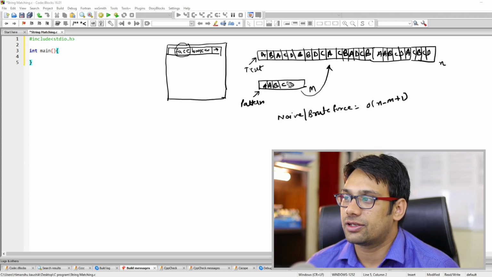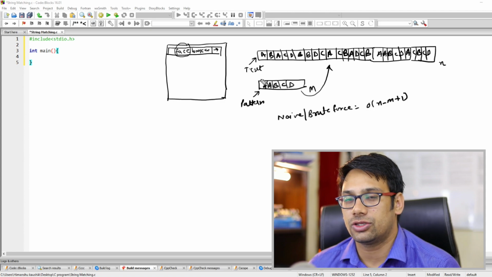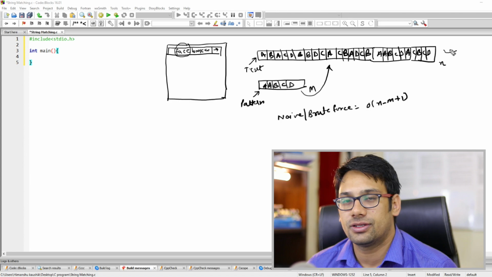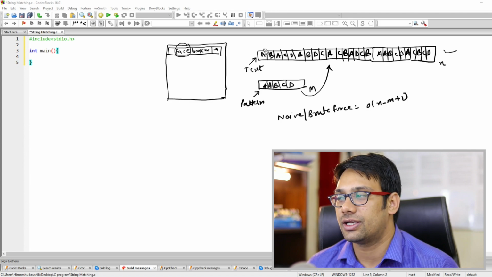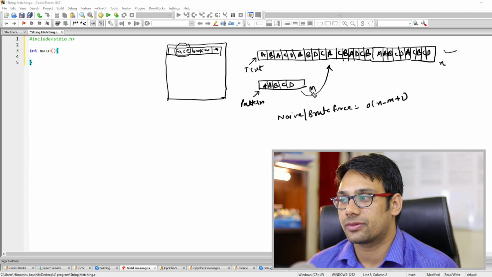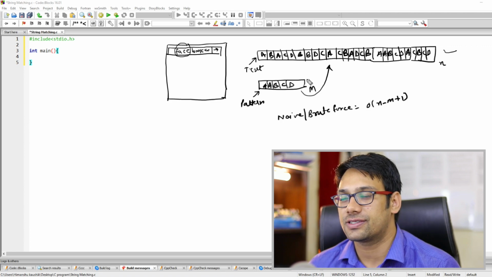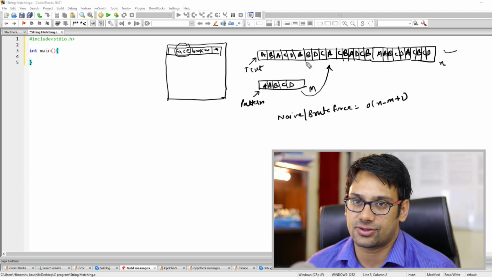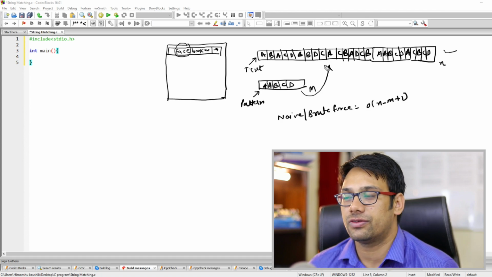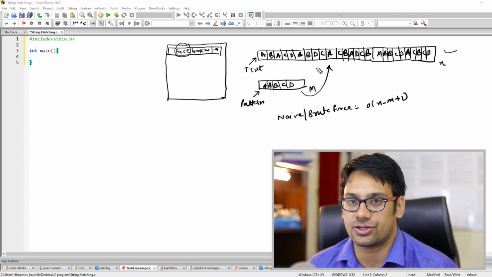I'll start with the naive algorithm, and before this, I think you understood the problem. There's a given text, which can have any length, and that length can be very huge, and there's a given pattern. We need to find whether this given pattern is present inside this text or not. If the pattern is present inside the text, then we have to return the starting index location of that particular pattern.